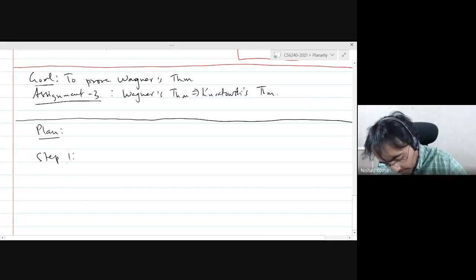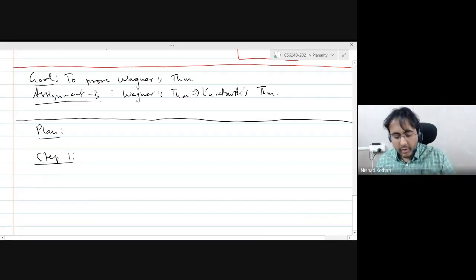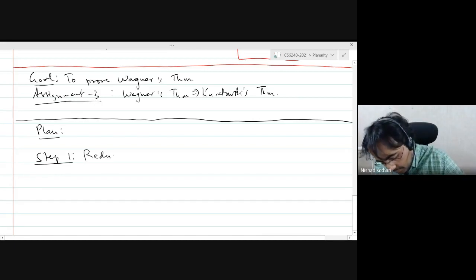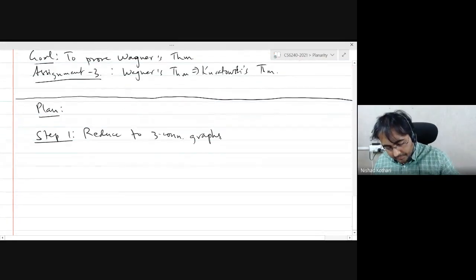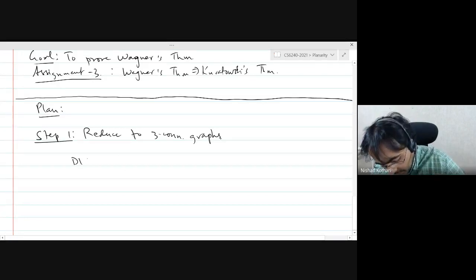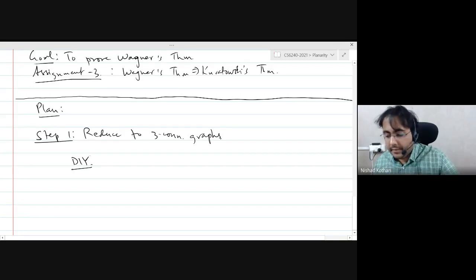When we were studying 3-connected graphs, I recall telling you that we will be using some of the results to prove Kuratowski's theorem. So this is exactly what we are going to do. We will first reduce to 3-connected graphs. Within this, there is one part which is do it yourself. First, reduce to non-separable graphs.